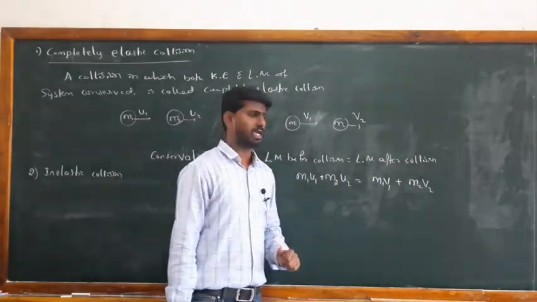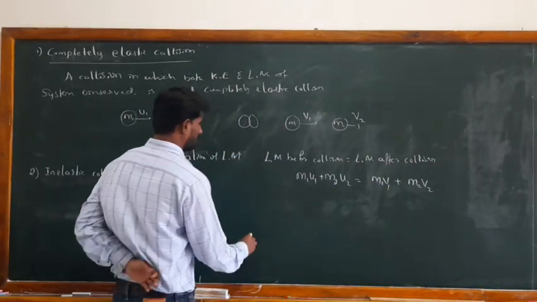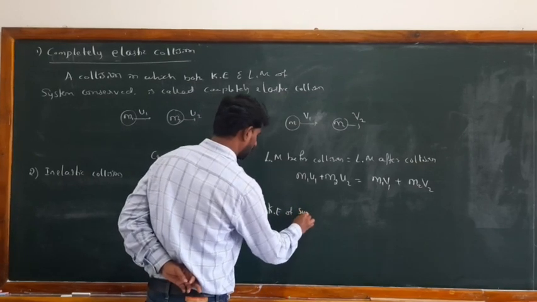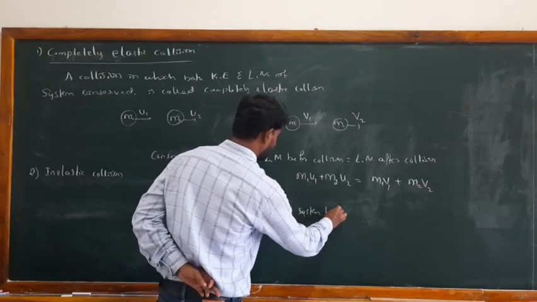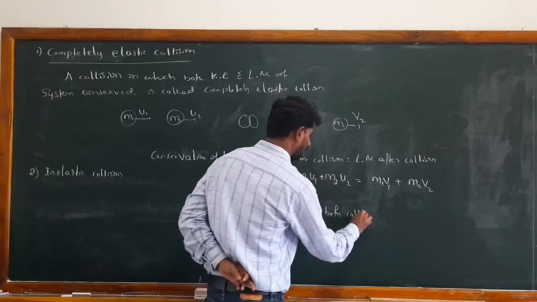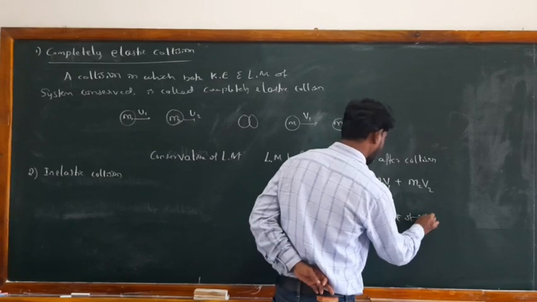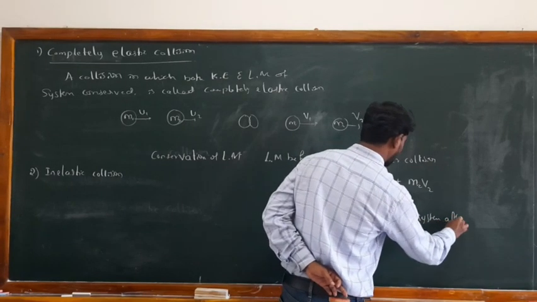In the same way, how do we write the kinetic energy? Kinetic energy of the system before collision is equal to kinetic energy of the system after collision.